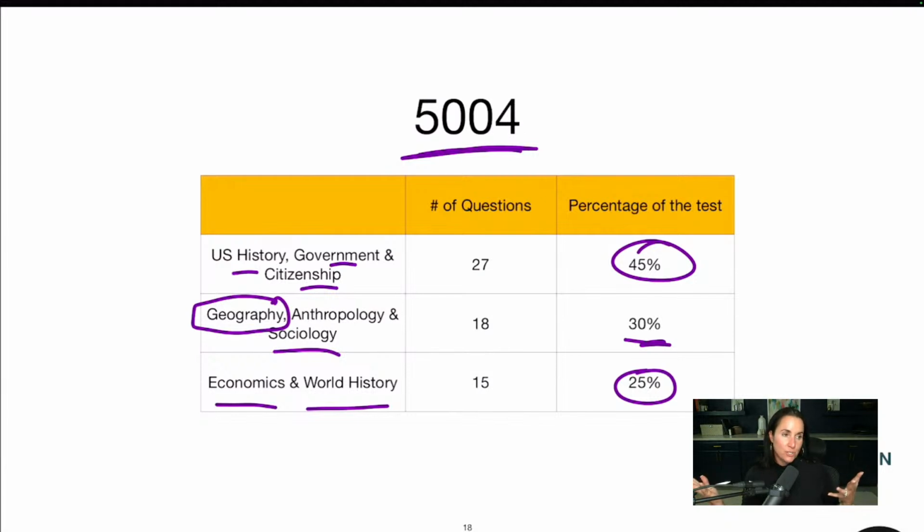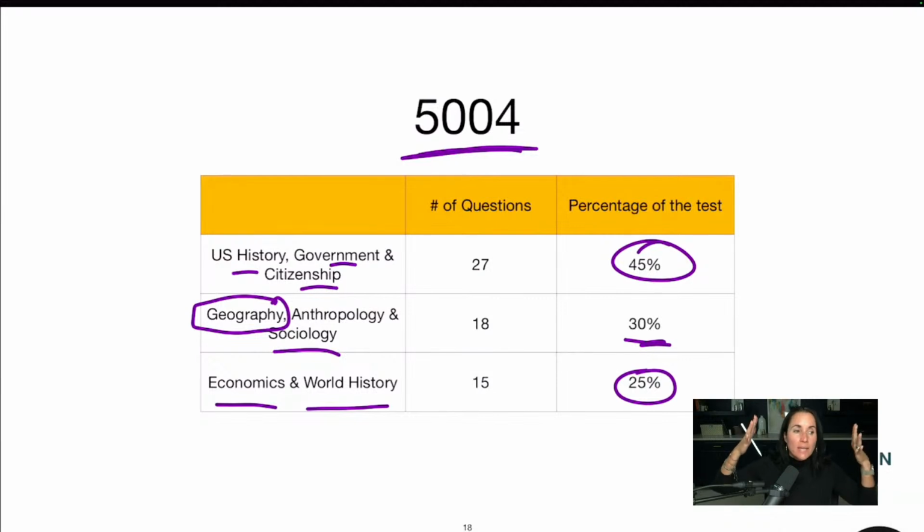I don't know what questions you could get, any number of these questions. U.S. history spans since the beginning of the Americas, right? World history is everything from the ancient world, the Paleolithic era, all the way up to today. The best thing that you can do for these types of questions is think about time. Think about those timelines in your head.